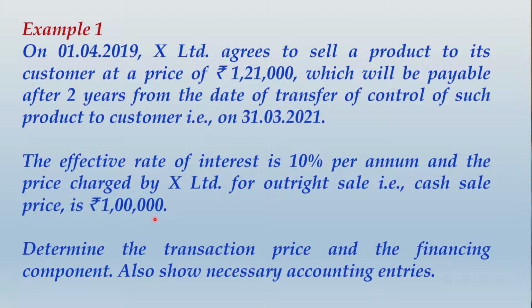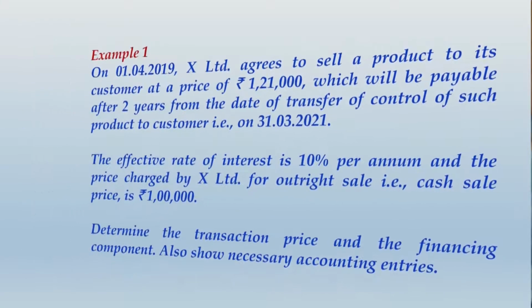So obviously the interest component will be 10% of 1,10,000, and that will become 11,000 as interest, and 1,10,000 plus 11,000 will make it 1,21,000. So it is a clear reflection of the effective interest rate of 10% per annum. So let us see how to write up the answer for the same.